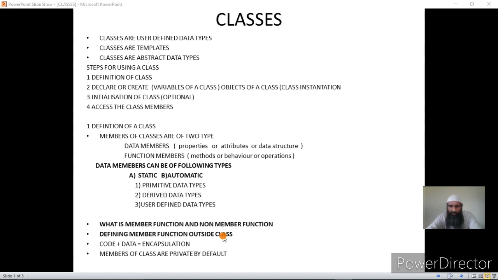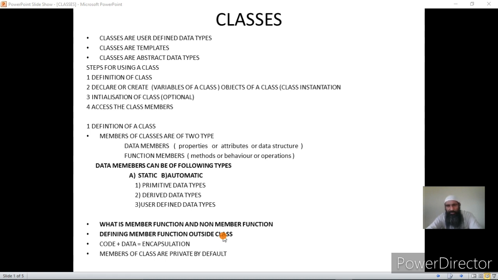There is a method for doing that, and for that we use a scope resolution operator. I will show you that in the IDE also. Now having members inside or outside the class hardly makes a difference, but they are class members. So in short, we have got two types of members of the class.